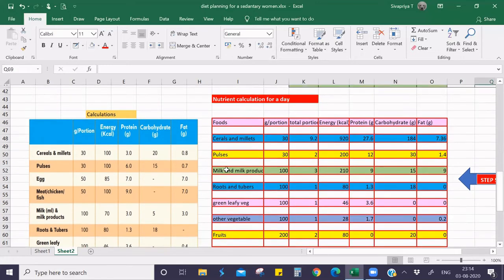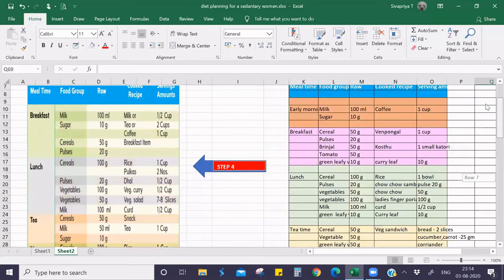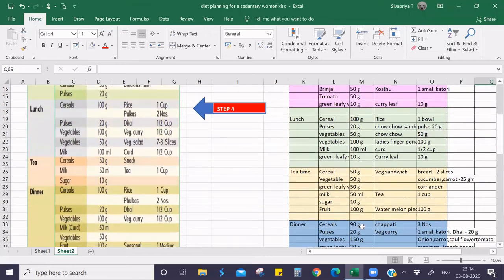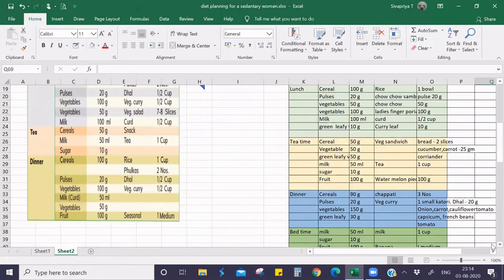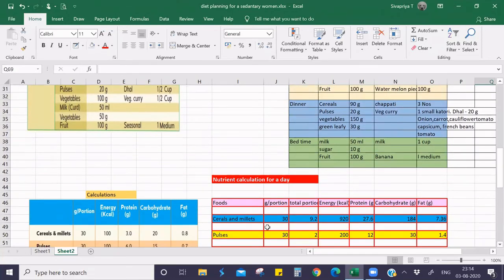For example, the portion size for cereals and millet is 9.2. How does it come to 9.2? Here we have 50 gram, again 100 gram, 50 gram, 200 gram, then again cereal 90 gram, so total 290. When you divide 290 by 30, we get 9.2. The answer is 9.2 portion size.